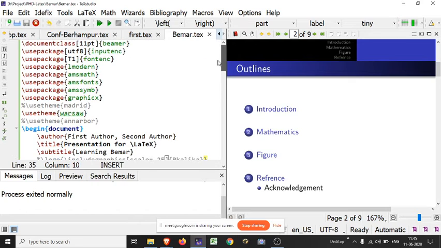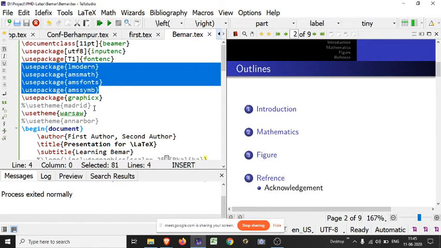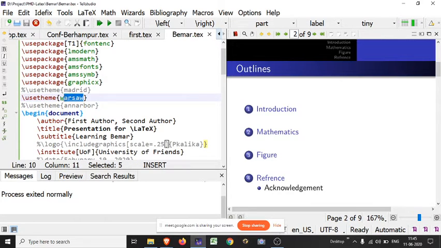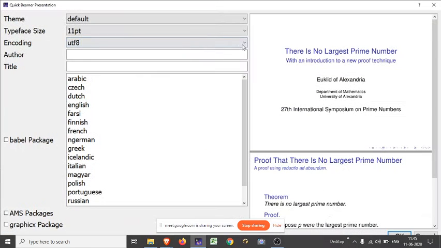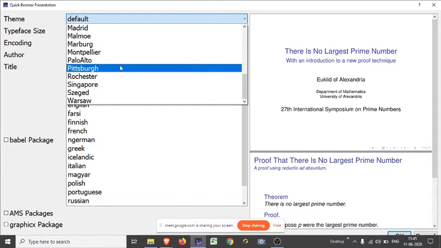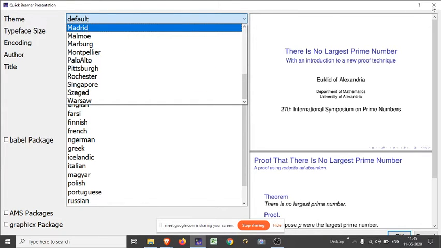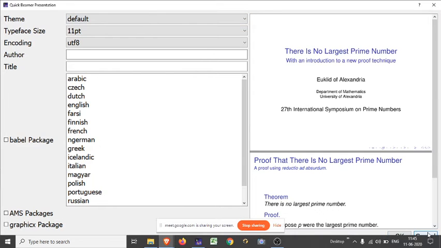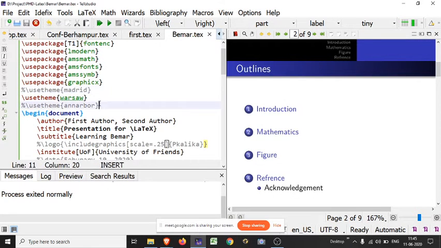Here I have discussed important things, that the document class is Beamer, and these things we have already discussed. For the Beamer theme we have used Warsaw, Madrid, and so on. You may use any of them. Here is a list of those things. You may check one by one: write a simple Beamer, put in one command at a time, and look at what changes. This thing is important.